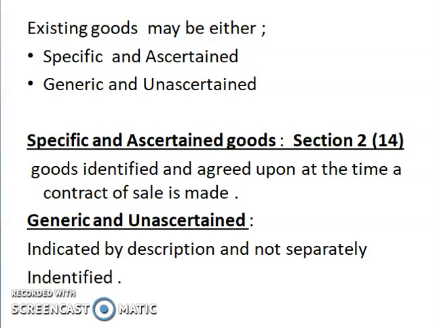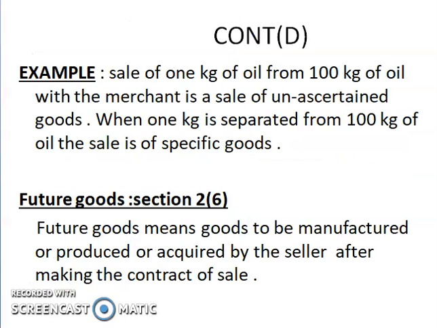Another is generic or unascertained goods, indicated by description and not separately identified. It means there is a stock of that particular type of product. There are various types of sugar in the sugar shop, loose sugar and packet sugar, 1 kg packet sugar, 5 kg packet sugar, and this is not identified. This is not a separate stock of that particular sugar which the seller wants to sell or the buyer wants to purchase. It means the subject matter of the contract of sale is unascertained, not fixed. This is the generic or unascertained goods.